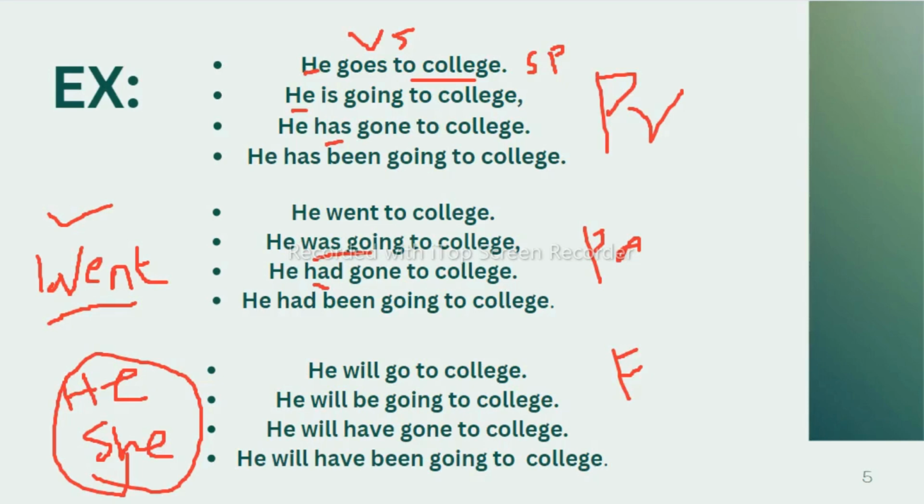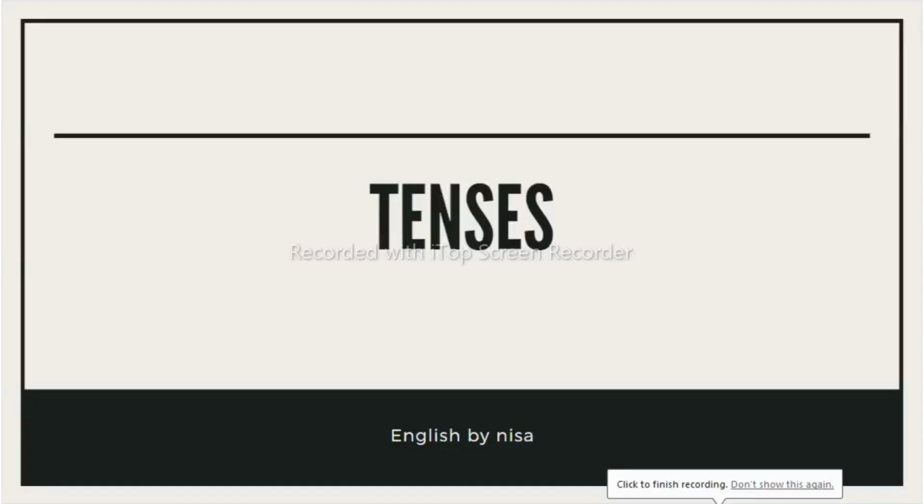So the best conclusion here: tense can be a form of verb. It can change to show the time, or it can show your action or a state of completeness, or you can say it shows the degree of completeness, meaning how much work is done. So students, that's all about the introduction to tenses. Now let us see tenses in detail along with the structures.